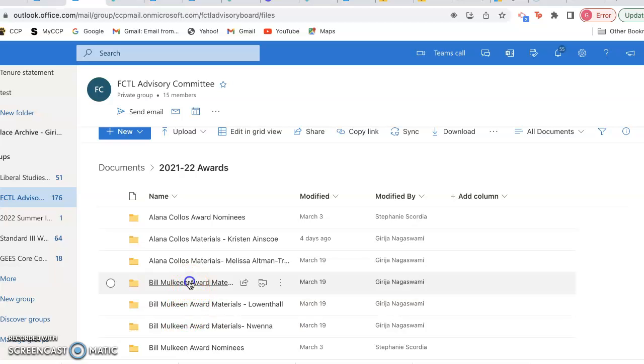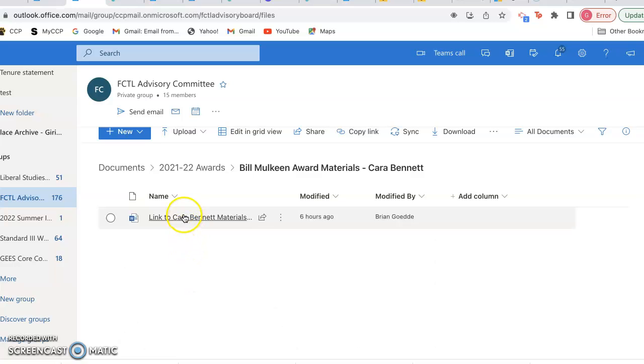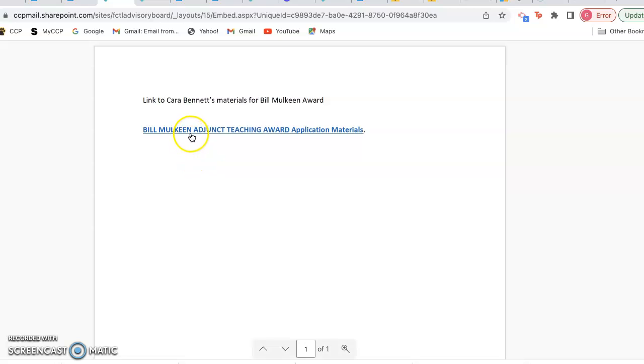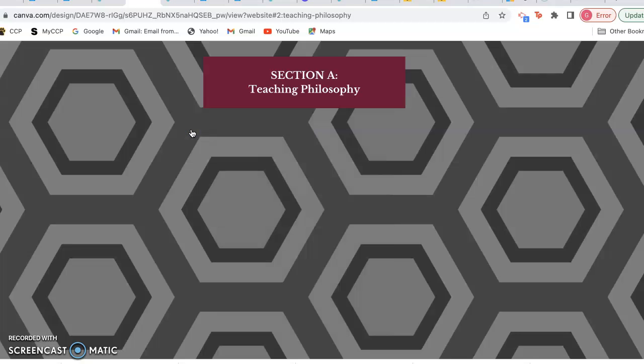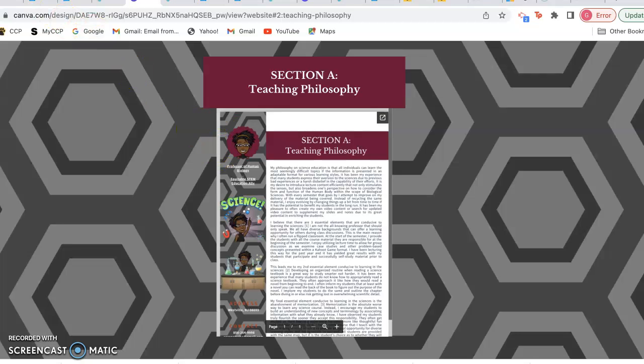And for Cara Bennett, it is actually a link. So you've got to click on the file and you will see the link. So if you click on the link, you should be able to get to Cara's materials. So that's how you access all the materials for the awards.